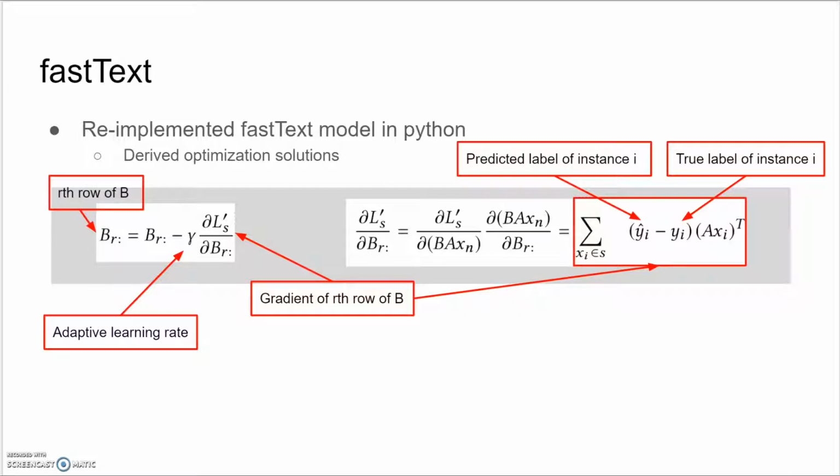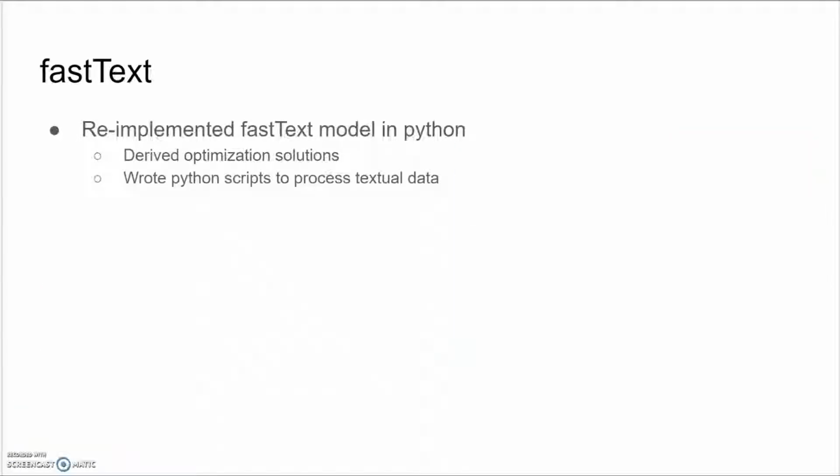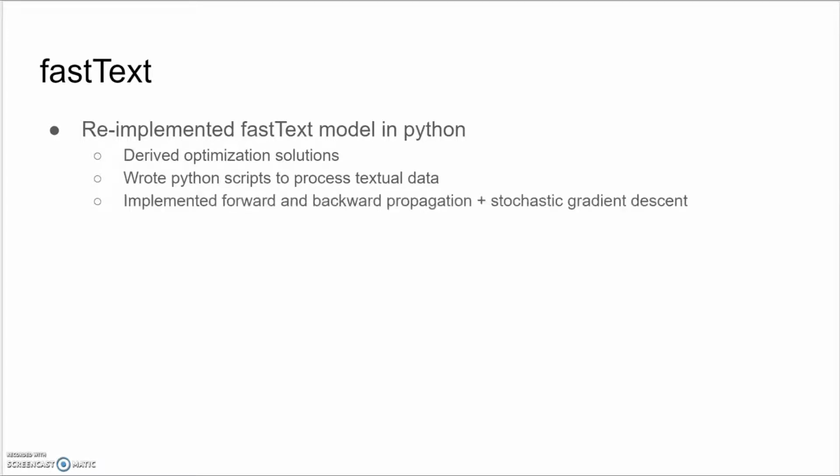To do this, I first had to mathematically derive the optimization solution for the weight matrix B and the weight matrix A. I then wrote a Python script to process textual data, which includes reading in each character and splitting them into the correct words. I then removed stop words and punctuation and then created the bag of n-gram instances. I then wrote the code for forward and backward propagation along with stochastic gradient descent.